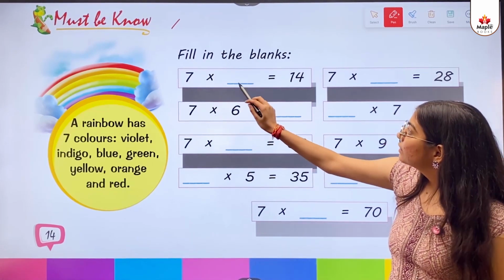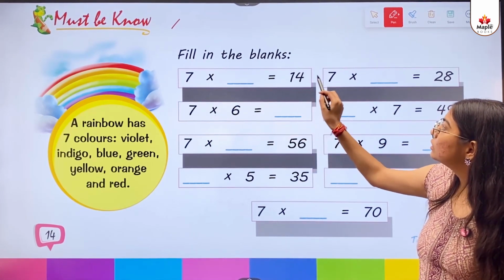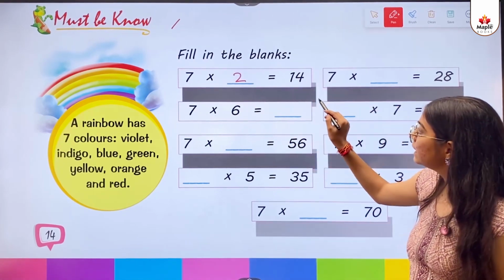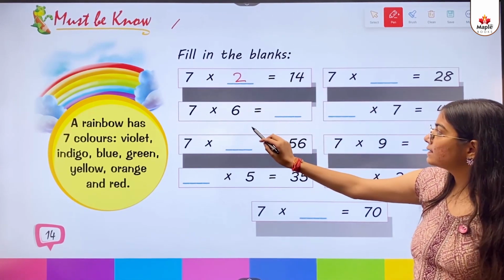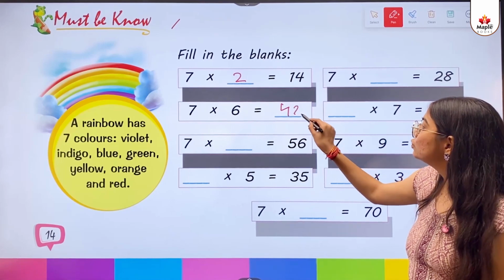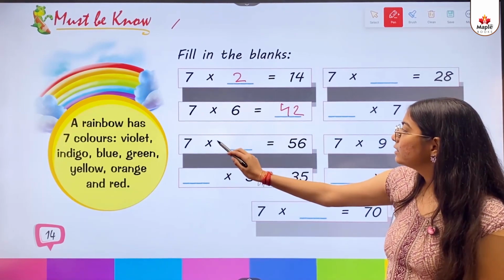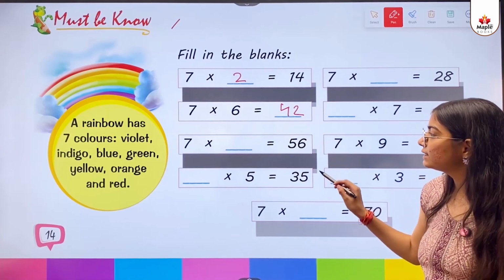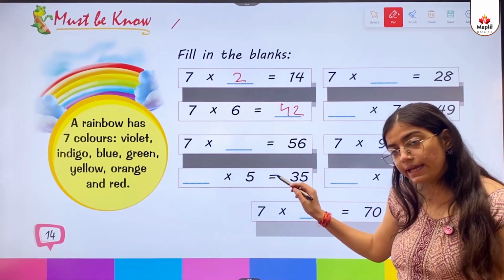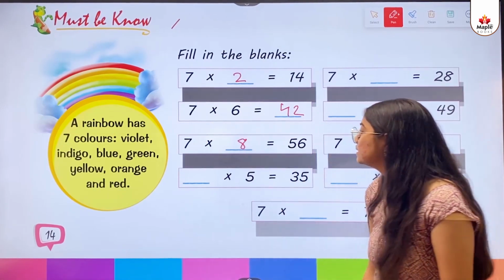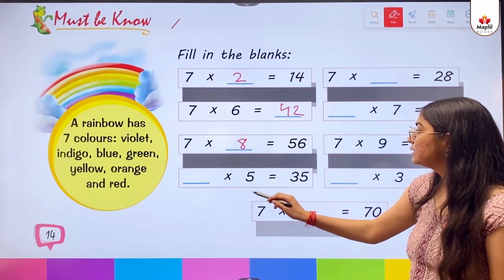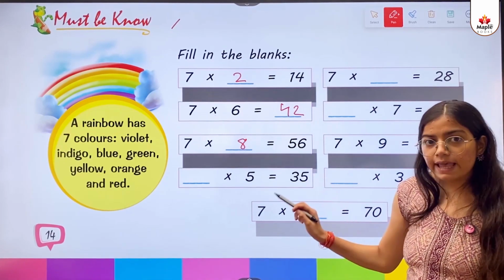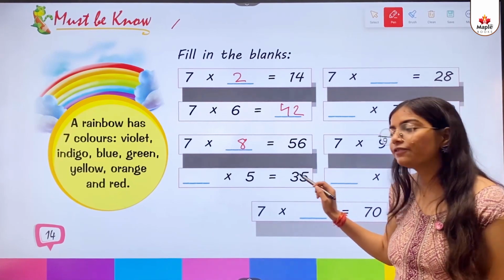7 cross dash equals 14. So 7 2s are 14. 7 6s are 42. 7 multiply dash equals 56. 7 8s are 56. Dash multiply 5 equals 35. 7 5s are 35.